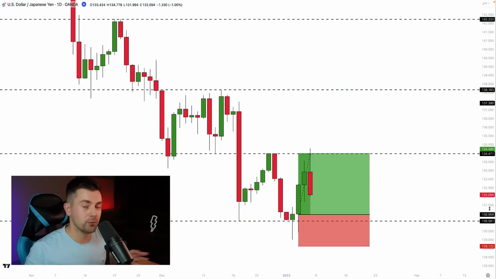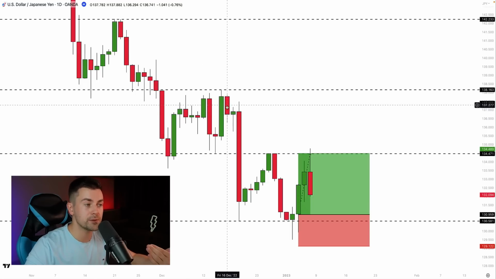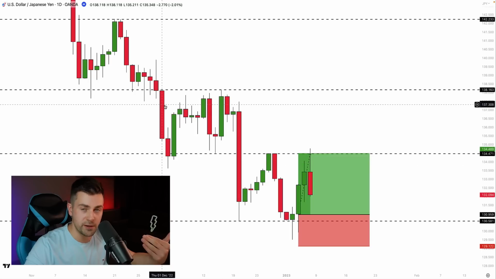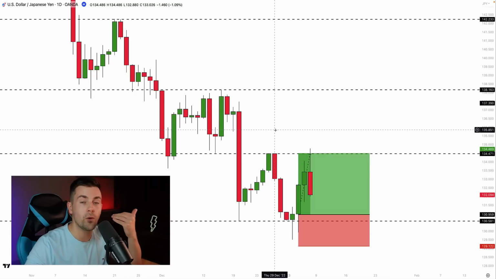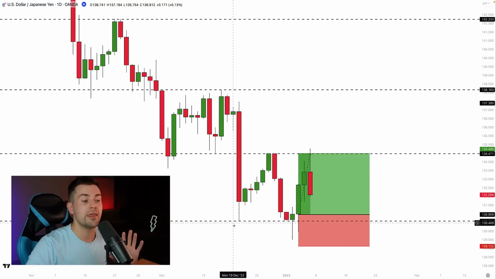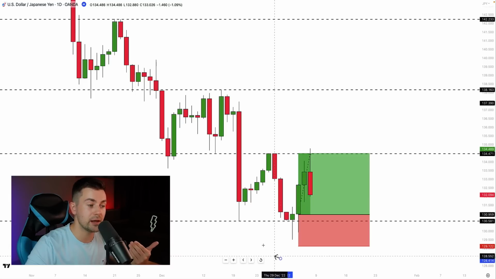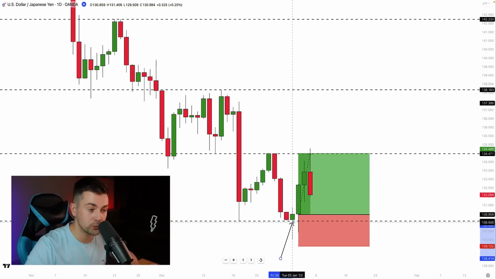One more example, this time on the dollar yen pair on a daily time frame. And again, the first step of the analysis was to identify the key levels. Key levels here were spotted based on the range right here and based on the swing highs and swing lows, exactly as ChatGPT suggested. Then I was waiting for the test of one of the key levels, and you can see that approaching that horizontal support, the price formed a hammer pattern.